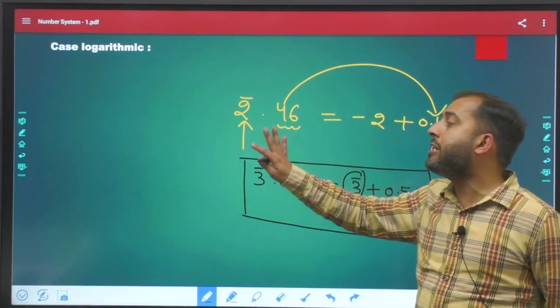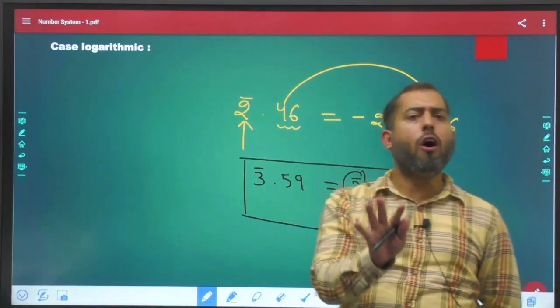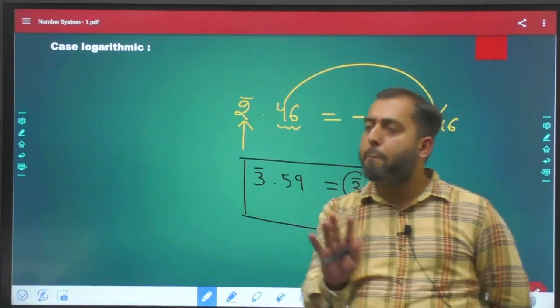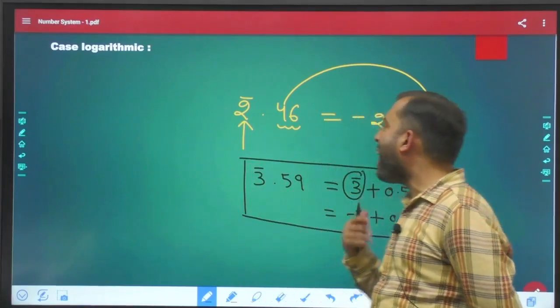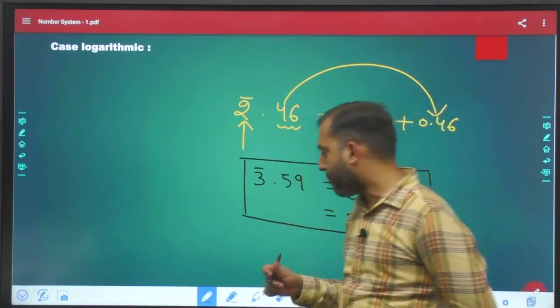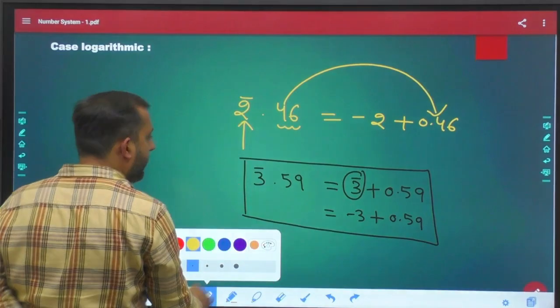And this representation is used in the case of logarithm. Logarithm is not a part of your syllabus, but this representation could be. So that is why I felt we should discuss this. Okay.